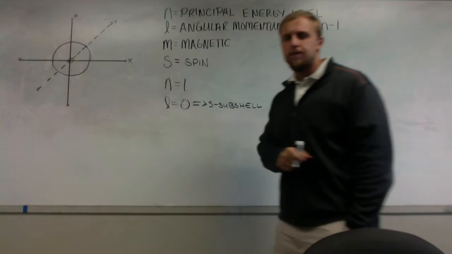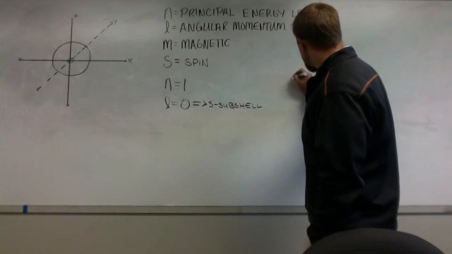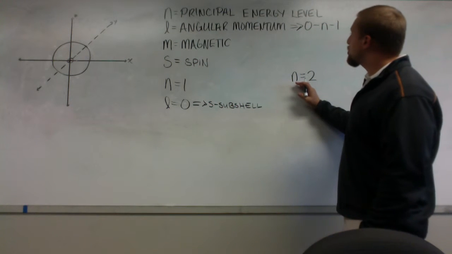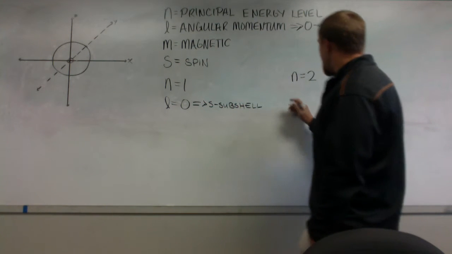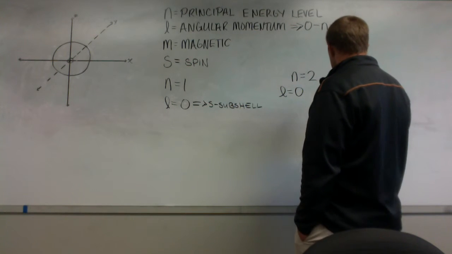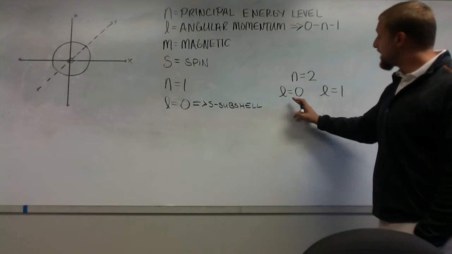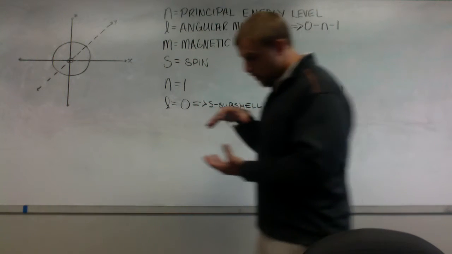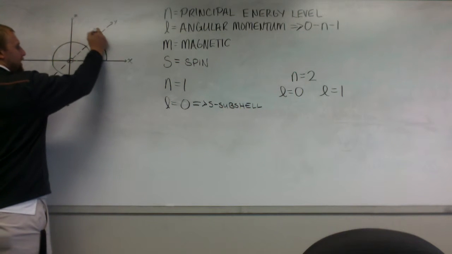Now it can change, right? Now let's move up a step, and then we'll come back to this. Let's move up a step to n equal to 2. If my n equals 2, now my allowable values are 0 through n minus 1, which means I have 2 allowed L values. I have an L value equal to 0 and an L value equal to 1. Well, my L value of 0 again corresponds to an s subshell, and that subshell gives me a spherical-shaped orbital. So now I have an orbital that looks like this.